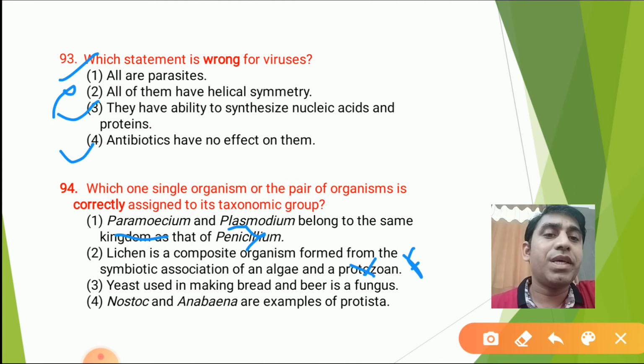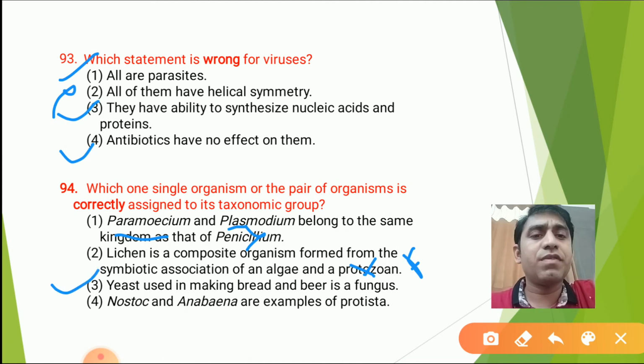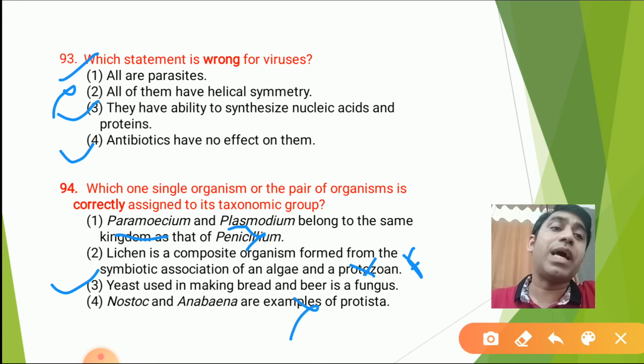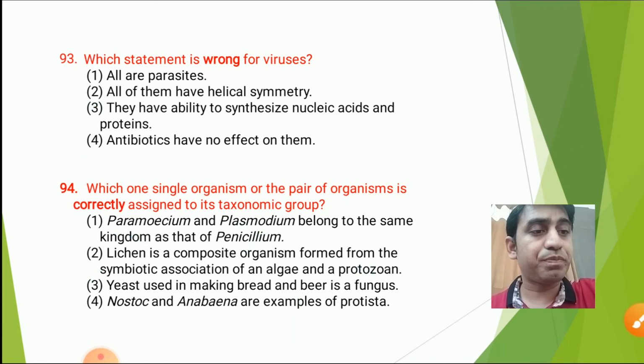Then yeast, used in making bread and beer, is a fungus. Correct. Nostoc and Anabaena are an example of Protista. Wrong, they are cyanobacteria, belonging to kingdom Monera, not Protista.